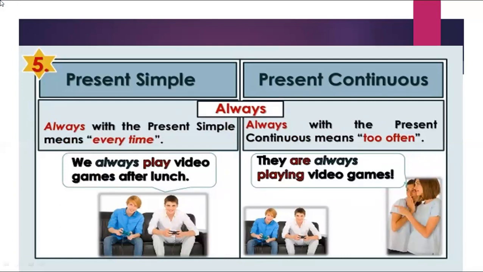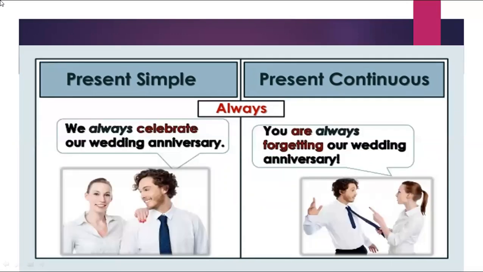The fifth one: always with the present simple means every time. When I say, we always play video games after lunch. But in present continuous, always with the present continuous means too often. We are always playing video games. We always celebrate our wedding anniversary. You are always forgetting our wedding anniversary.